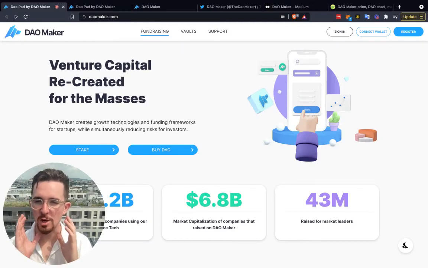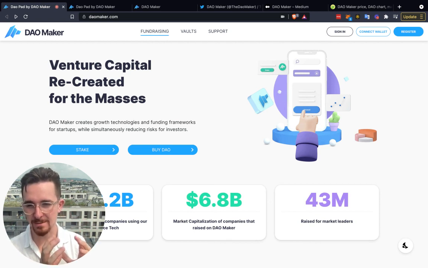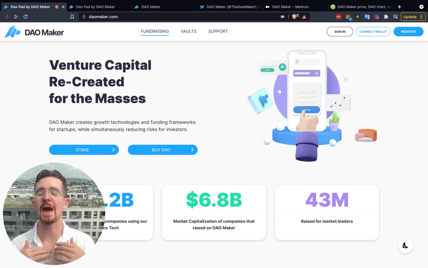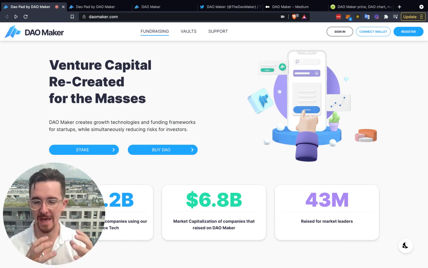Today we're focusing in on Dao Maker. Now, this project essentially allows you to take venture capital, what we know in the legacy finance system, and decentralize it, right? So have people who most likely would have never been able to access venture capital, whether it's funding or actually being an investor. This is so important, right?